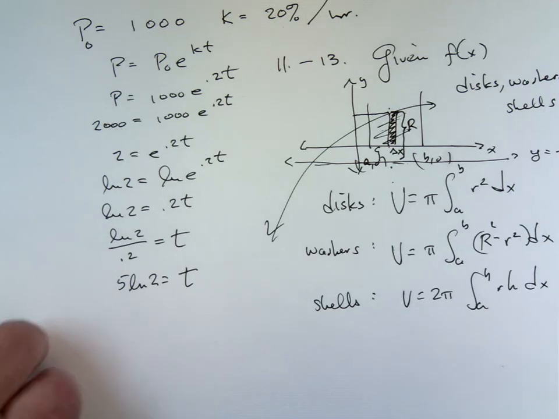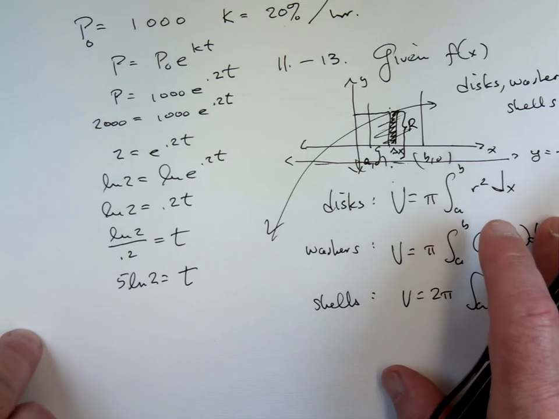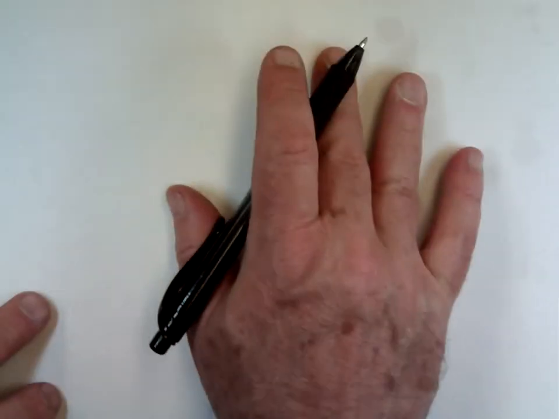All right. That's 11 through 13. Then the next section, 14 through 17. These are more integrals.